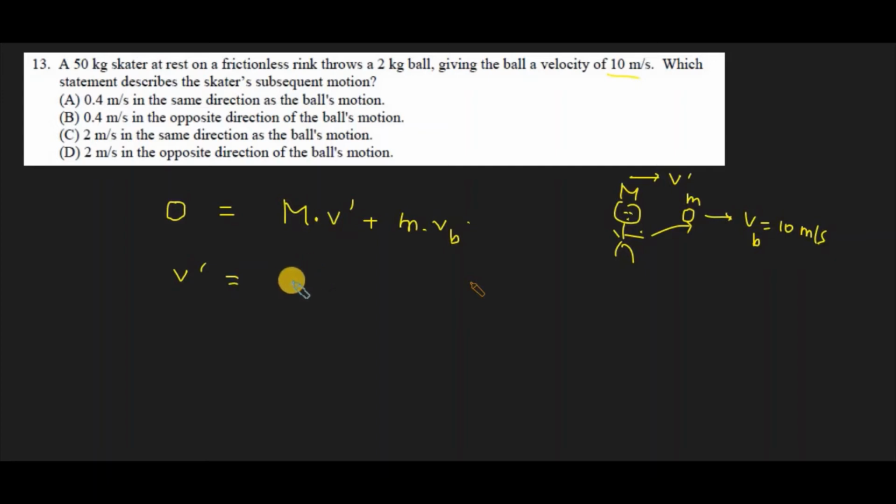So v prime equals the negative of the mass of the ball times the velocity of the ball, divided by the mass of the skater. The mass of the ball is given as 2 kg, times the velocity of the ball, 10, divided by the mass of the skater, 50. So it is negative 0.4 meter per second. What does the negative sign mean? The negative sign represents that it should be moving in the opposite direction to the one we considered for the velocity. That means the answer is 0.4 meter per second in the opposite direction of the ball's motion, that is B.